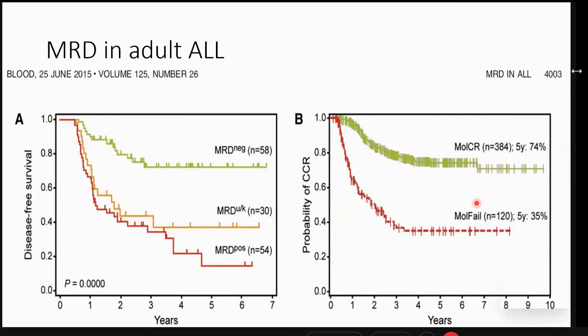What is the evidence in adults? Now, in adults, I have got a bouquet of two or three graphs from two or three different studies. The first one, this is an Italian study. So this was a study in which they did not use MRD to take treatment decisions. It was a retrospective study where they were doing MRDs in their patients, and the physicians continued to take treatment decisions based on their other parameters. And then they retrospectively analyzed as to how many of them were MRD negative or positive.